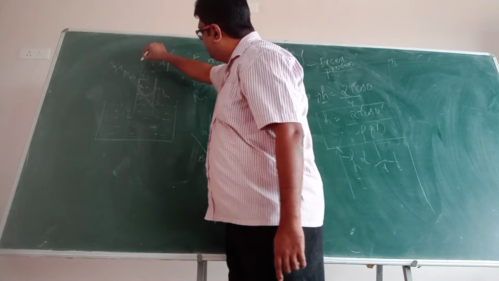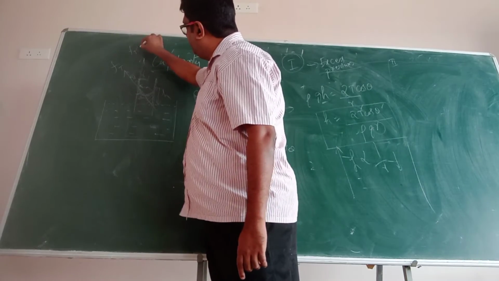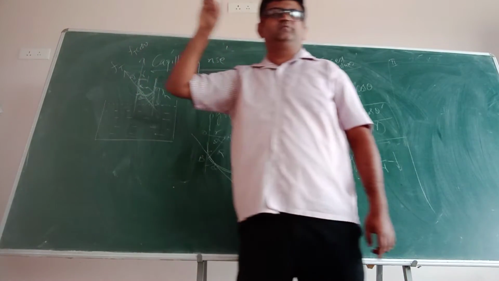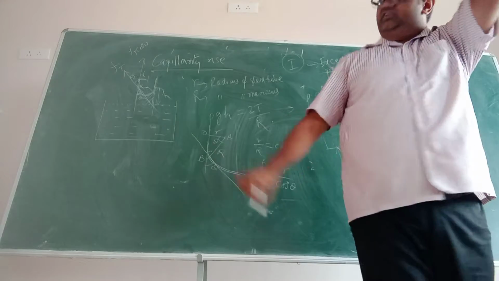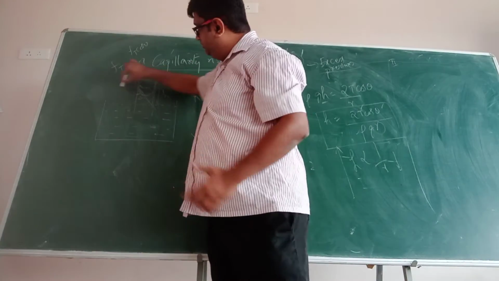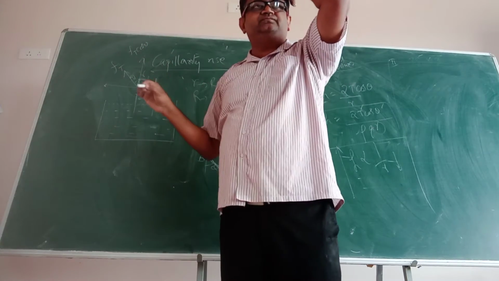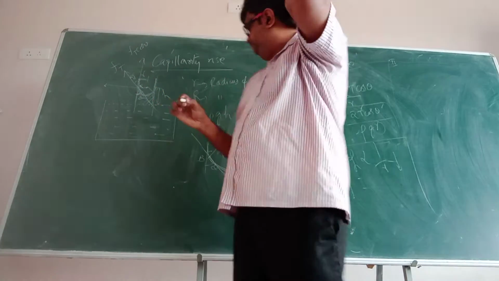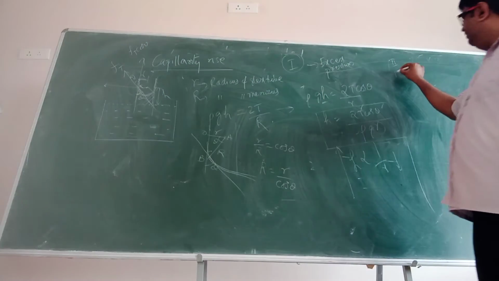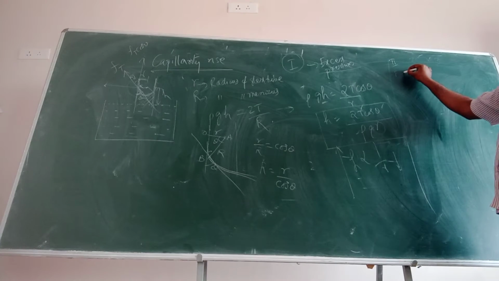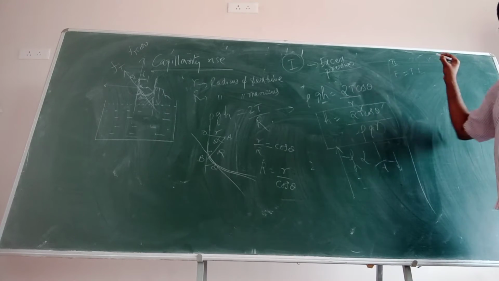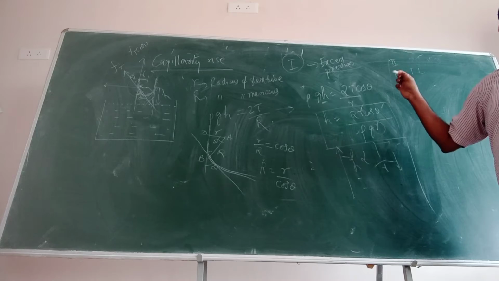So can I say this component is Ft cos theta? Can I write like that? This becomes Ft sin theta. I don't want that. I want this component, Ft cos theta. What is Ft? Force due to surface tension is nothing but T multiplied by L. T is equal to F by L, no?